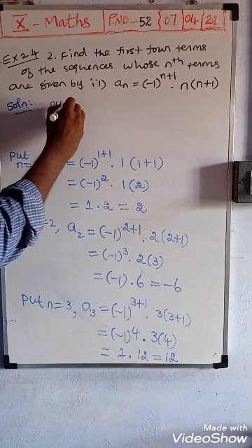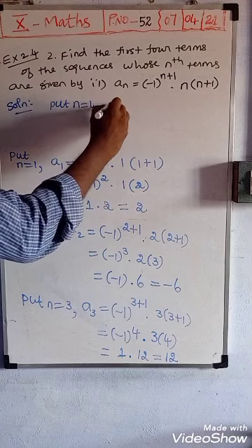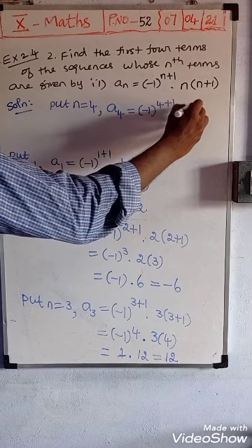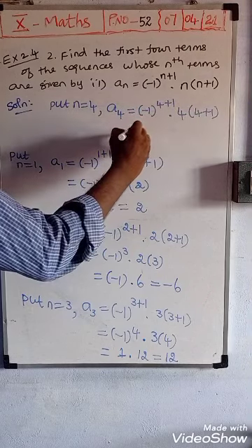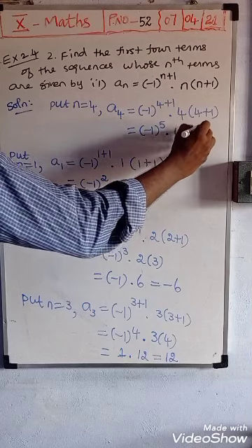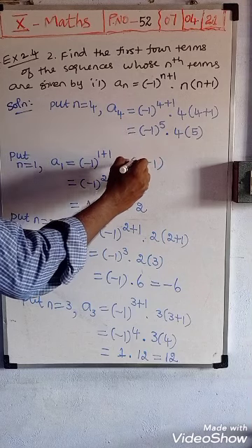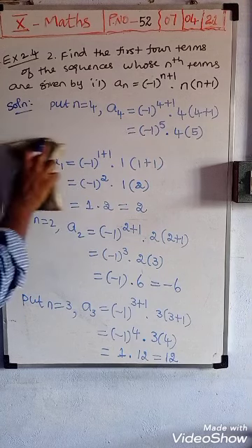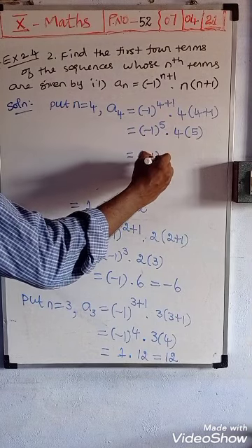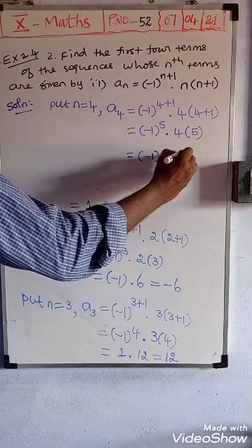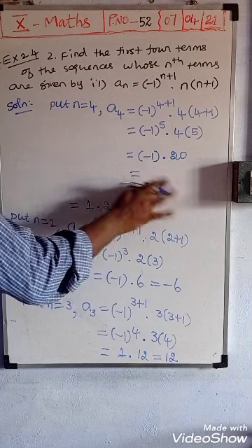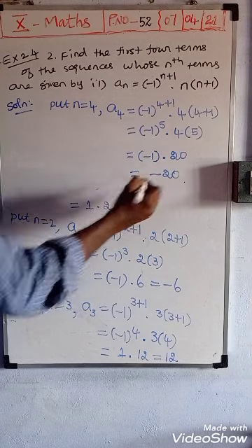Put n is equal to 4. Then A4 is equal to minus 1 power 4 plus 1 dot 4 of 4 plus 1. Now minus 1 power 5 dot 4 of 5. Now power is odd number, so we will get it as negative. Therefore minus 1 power 5 means minus 1, dot 4 5s are 20. So minus 1 into 20 we will receive as minus 20.